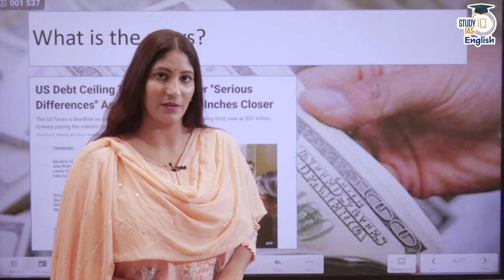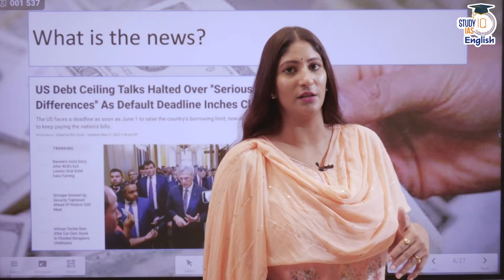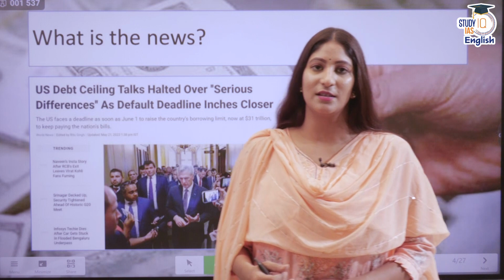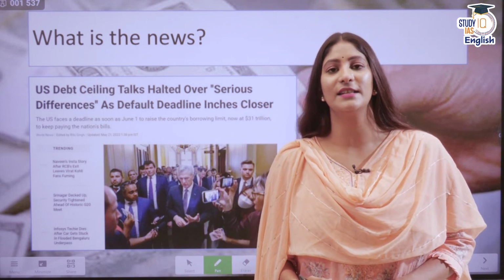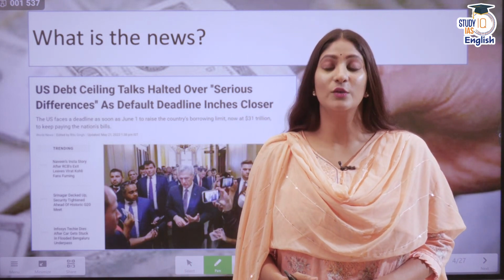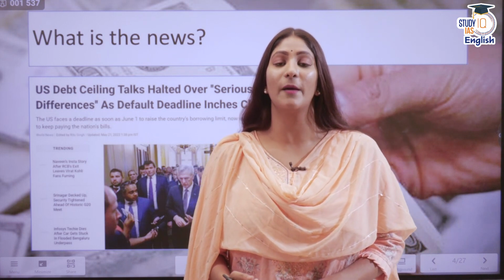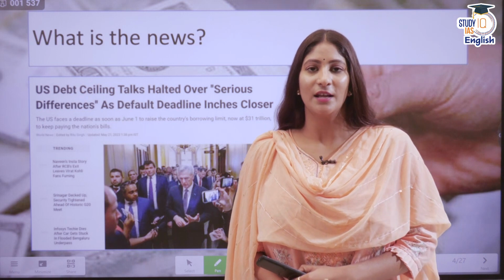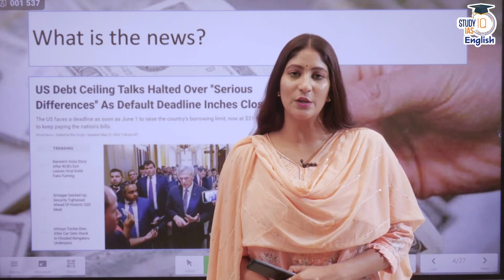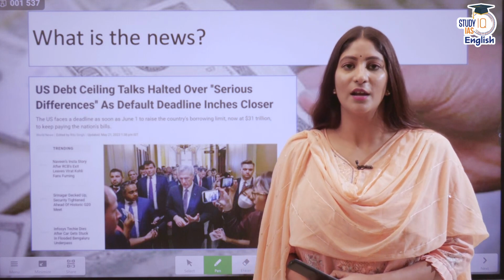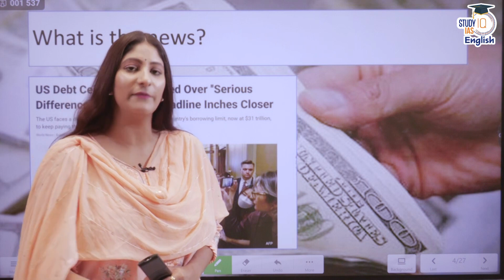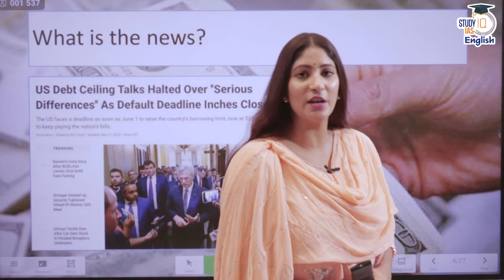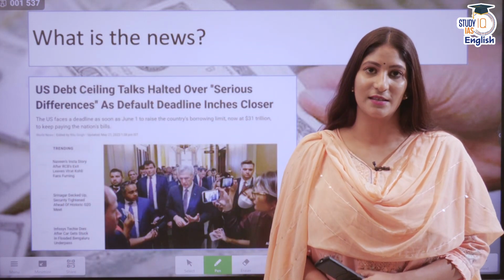Any government in the world needs two things: to spend and to earn. In order to spend, it needs revenue so that it can easily run certain programs which are for the development of the economy. Before 1917, the Treasury Department of the USA had a lot of autonomy when it comes to raising money for spending and doing the welfare of the people in terms of education, infrastructure, medical expenses.